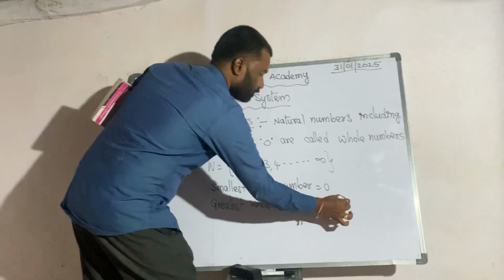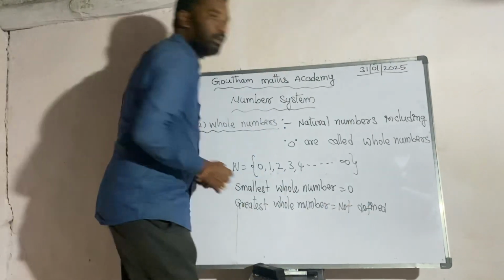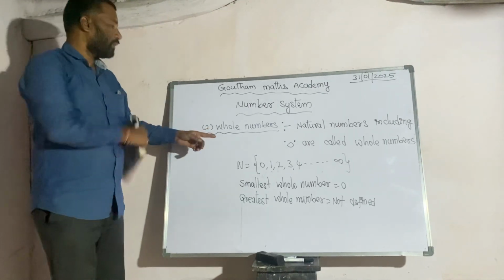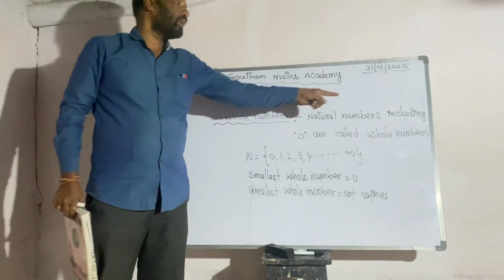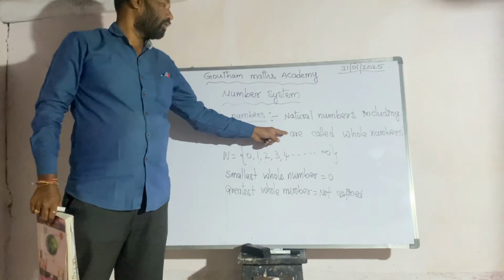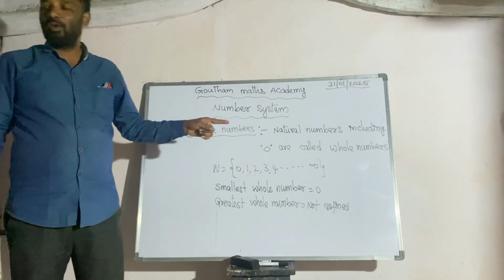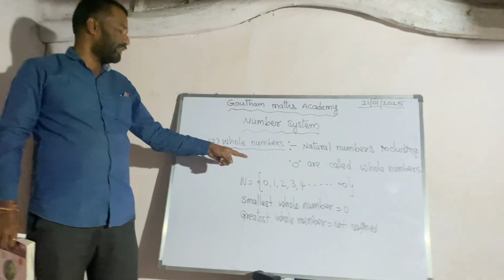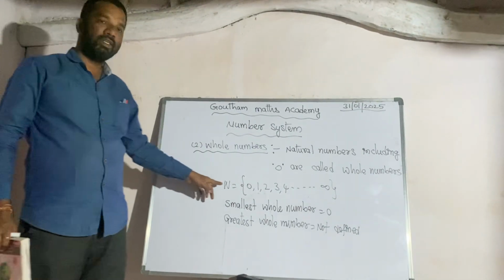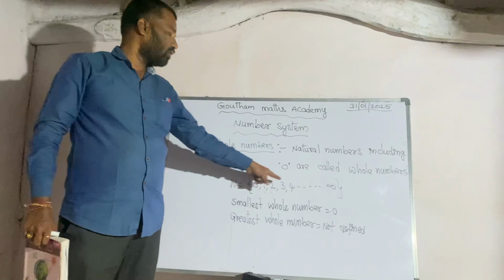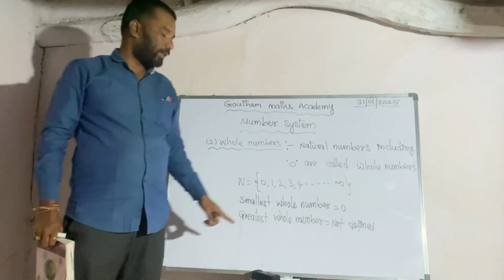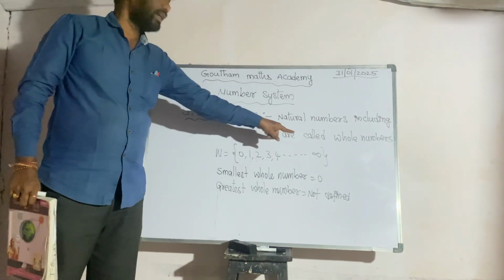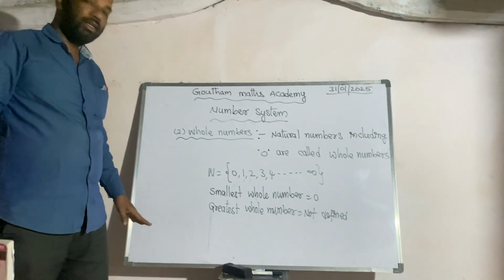Next, I'll repeat this one. Whole numbers. Natural numbers including 0 are called whole numbers. Or all counting numbers including 0 are called whole numbers. The set of whole numbers is denoted by W. W is equal to flower bracket 0, 1, 2, 3, 4 and so on infinite. The smallest whole number is 0 and the greatest whole number is not defined.